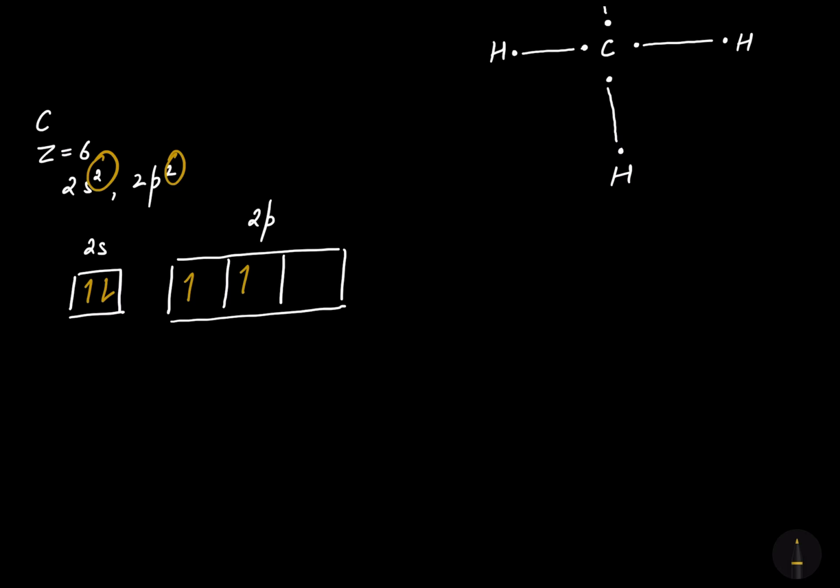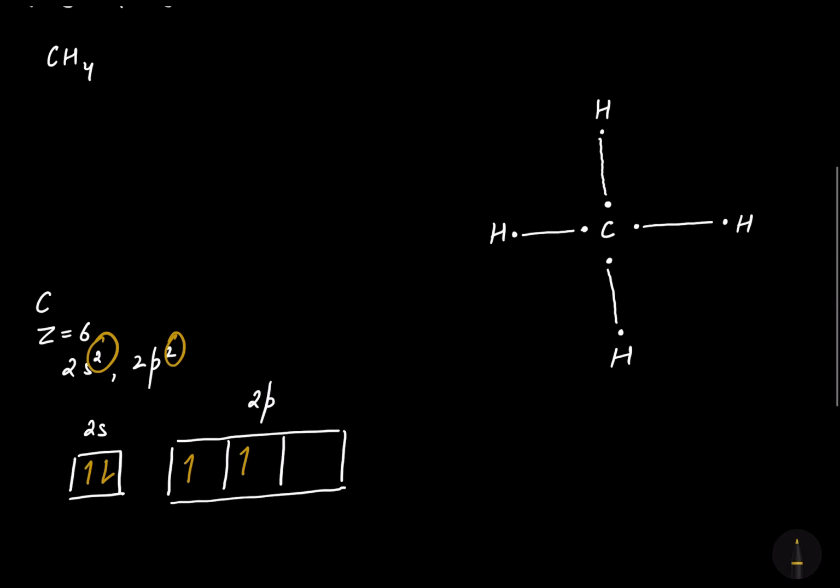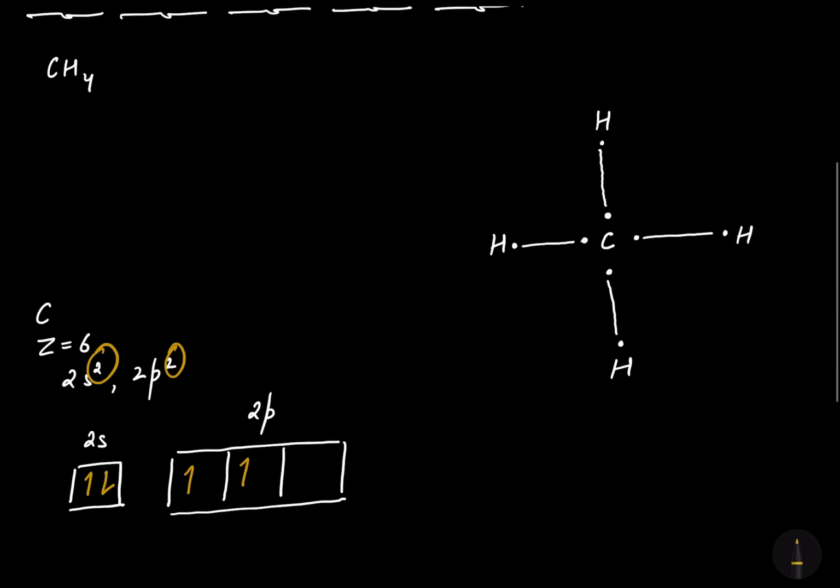Now according to the orbital concept, only when one orbital has one electron, only then will it overlap with the orbital of the other atom having one electron but with opposite spin. We did this in the previous lecture, that two orbitals will overlap only when both have one electron each but with opposite spin.